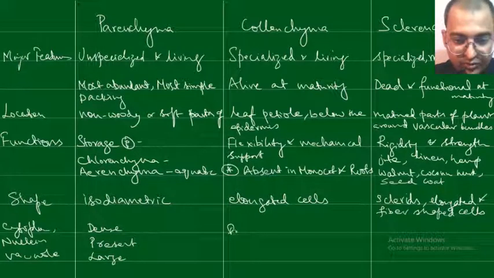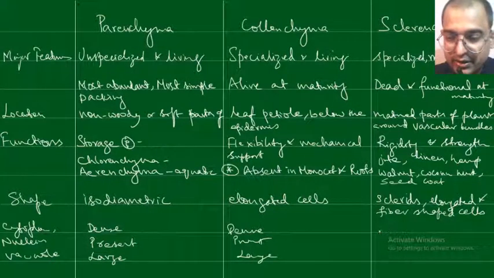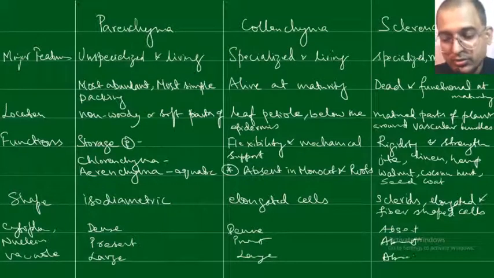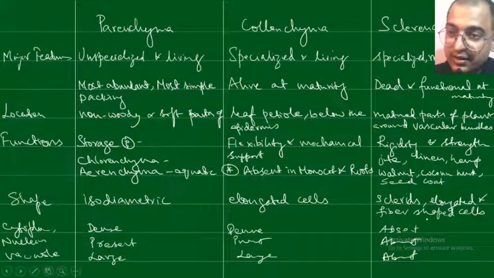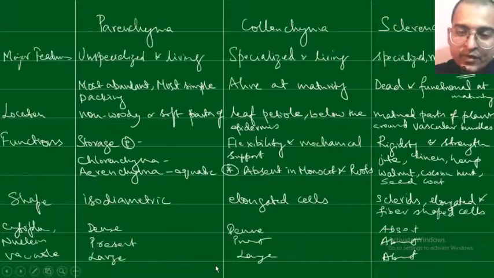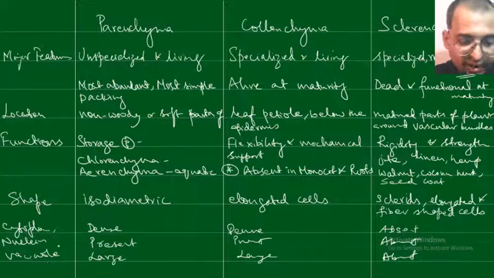The same is true in collenchyma. Whereas in sclerenchyma, the cytoplasm, nucleus and vacuole are all absent, because these are dead cells.